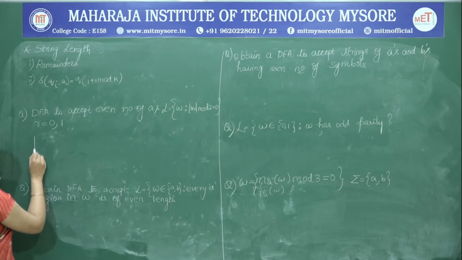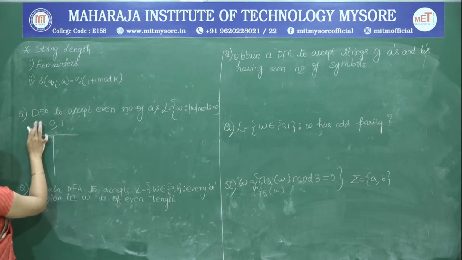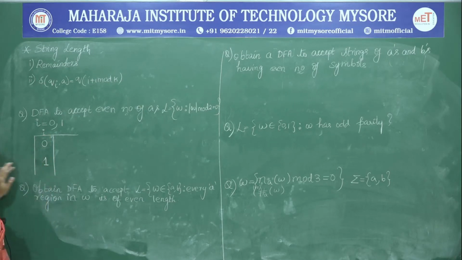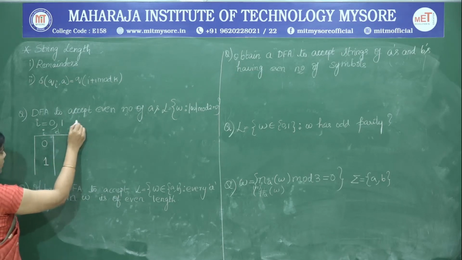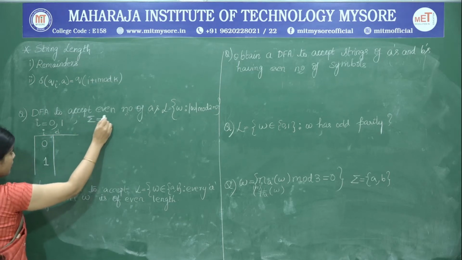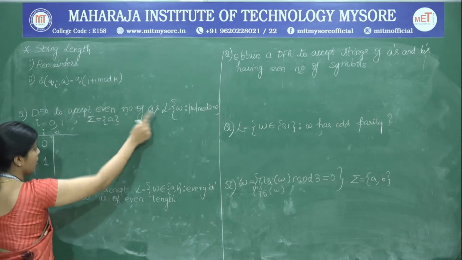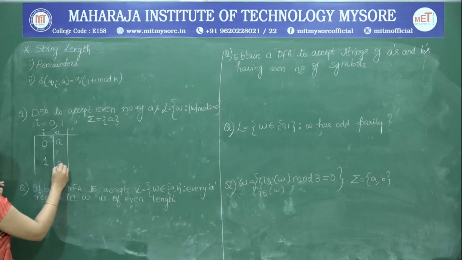So we may write this as I, or instead of R, I am going to write it as I. So I is nothing but 0 and 1. So 0 and 1 are nothing but the states of the DFA. The remainders are nothing but the states of the DFA. So we have to find out the transitions on all the input symbols. In this case we are interested only in the input symbol A because the DFA has to just accept even number of A's.